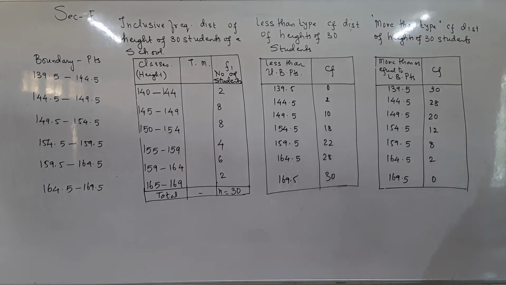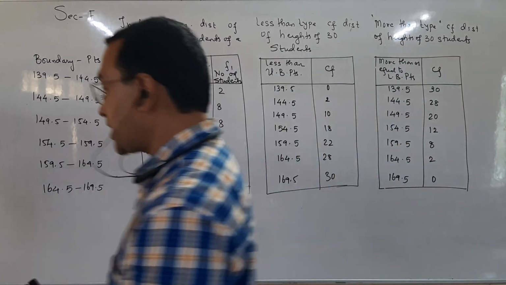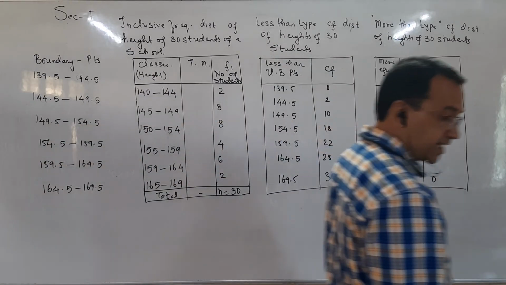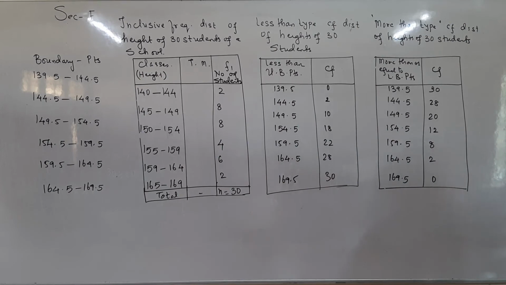Correct, students. So, these are the corresponding cumulative frequency distributions. Very lengthy sum. And some questions are asked. On the basis of it, answer the following questions. If participation in the NCC activities requires a minimum height of 160 centimeter, then how many students are eligible for participation?